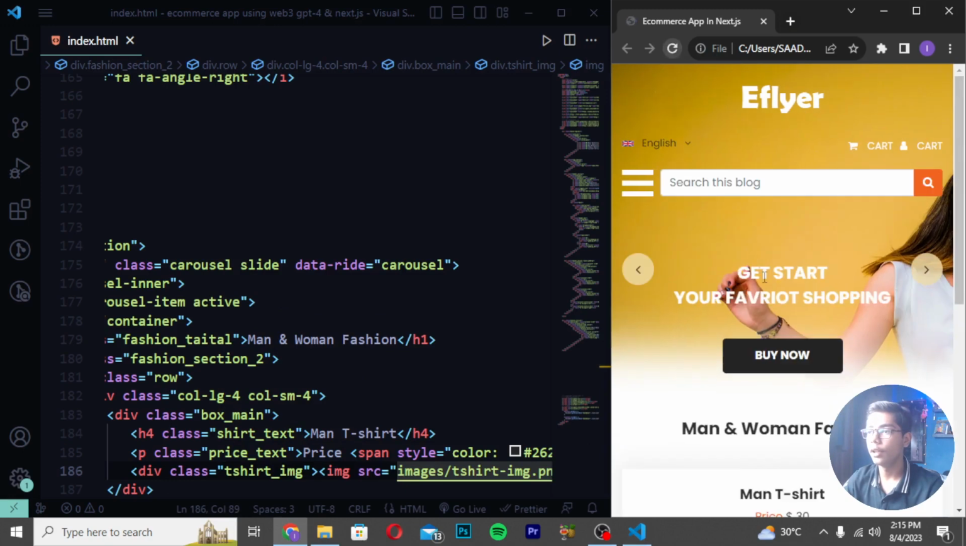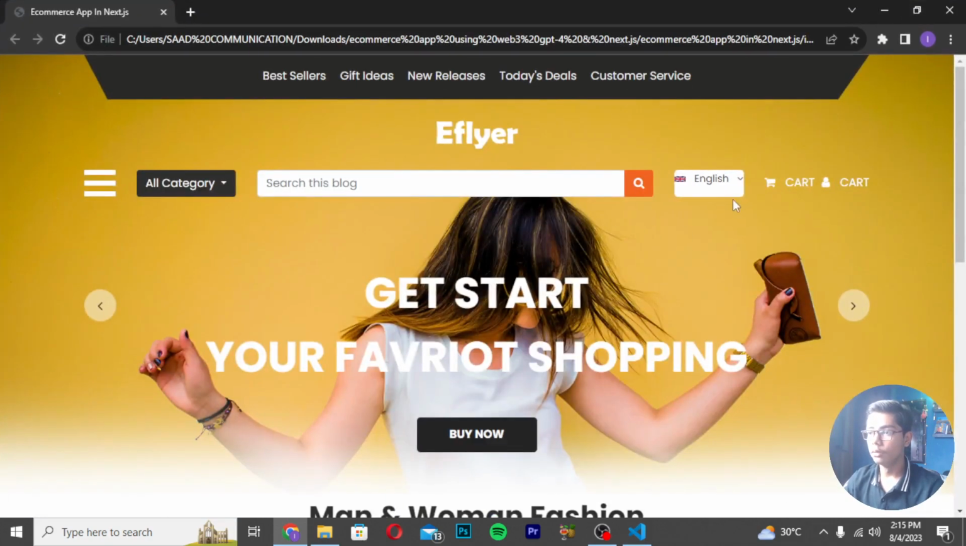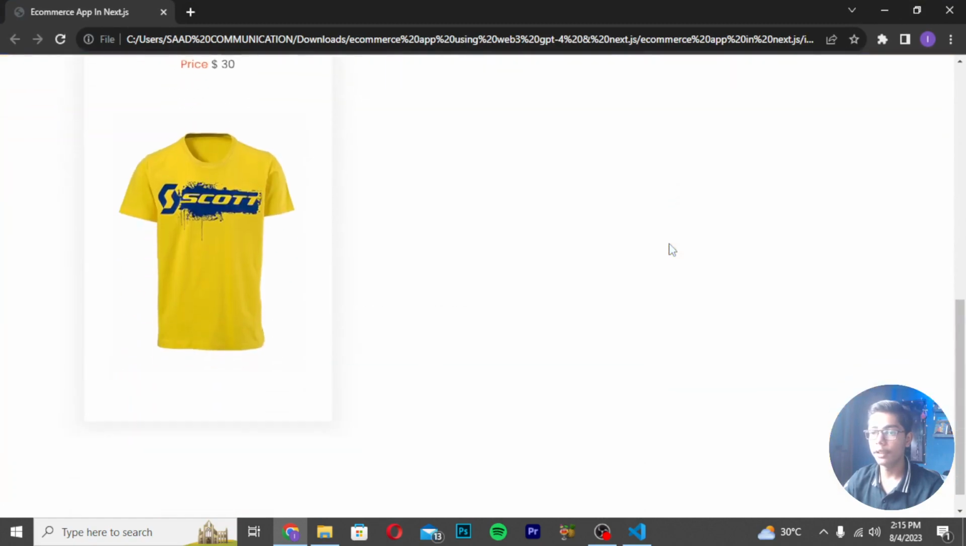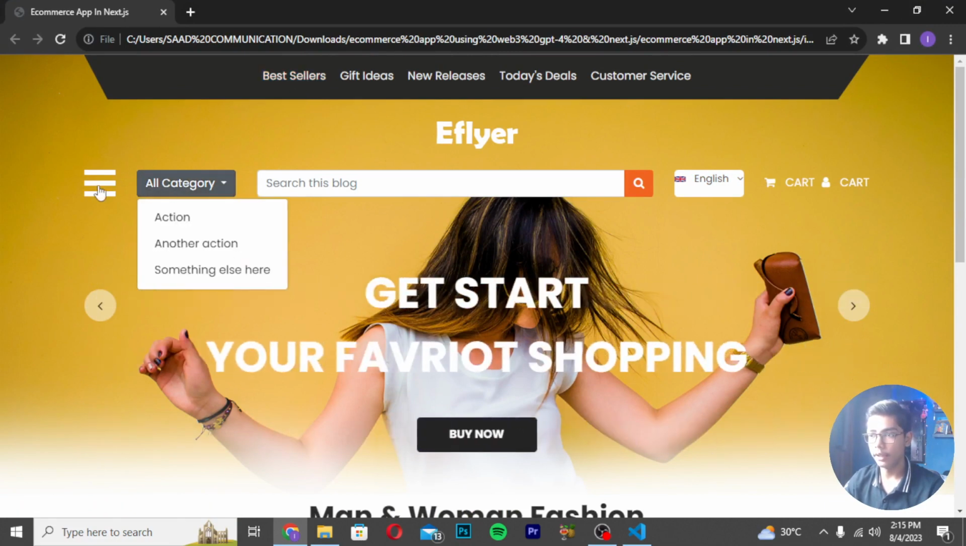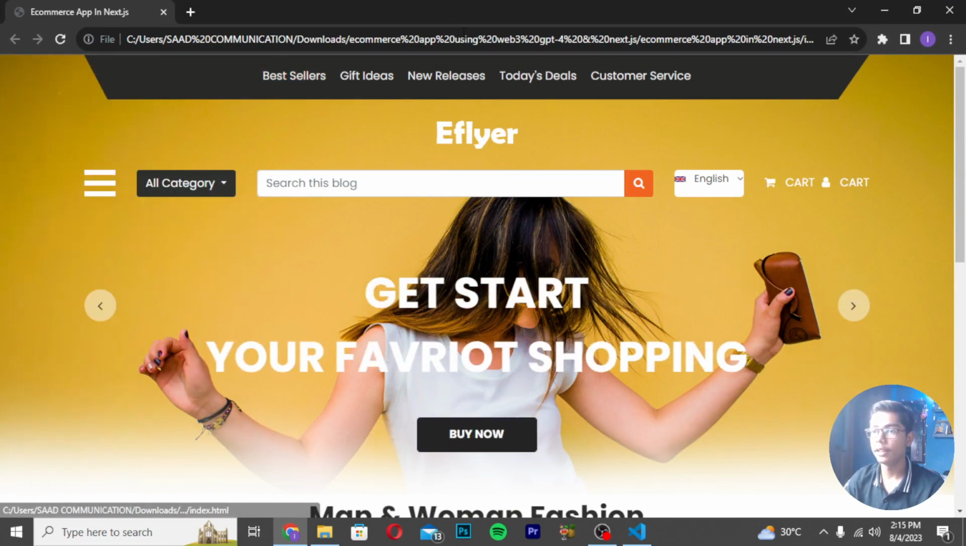Save and then reload till here. You can see all the stuff is styled. But one thing, if I show you here, is that this language section is not good looking. We are not getting things looking good here, so I want to style this.